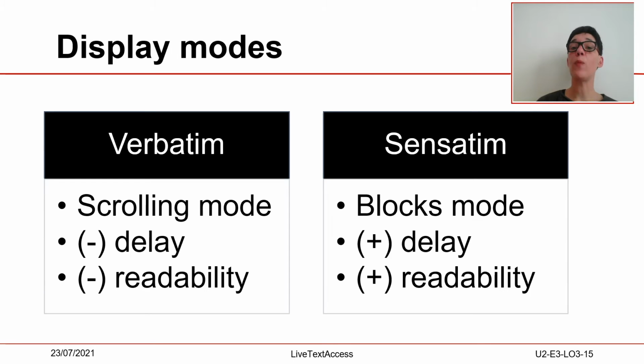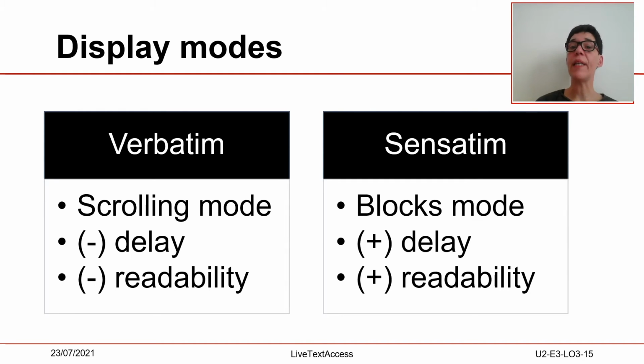In terms of display modes, in the UK, real-time interlingual subtitles are displayed mainly verbatim, in a word-by-word scrolling mode, in order to reduce the delay as much as possible. In countries such as Germany, Spain, and Italy, real-time interlingual subtitles are displayed in blocks. Whereas this last display mode increases delay since the text is not transmitted automatically until the maximum number of characters in a subtitle row has been filled.